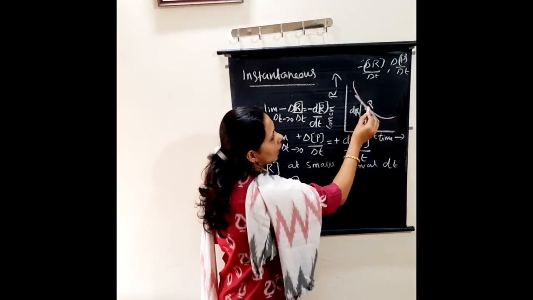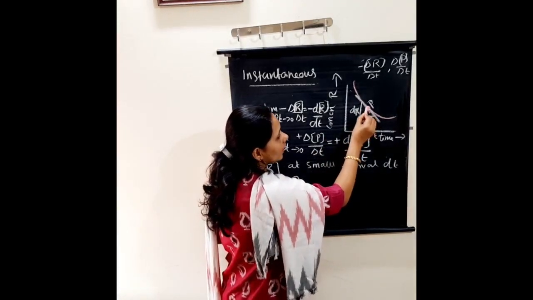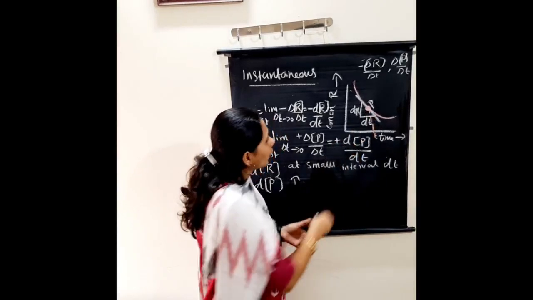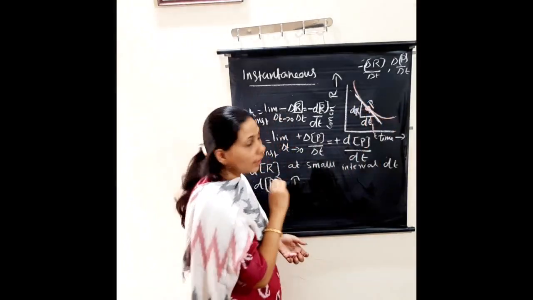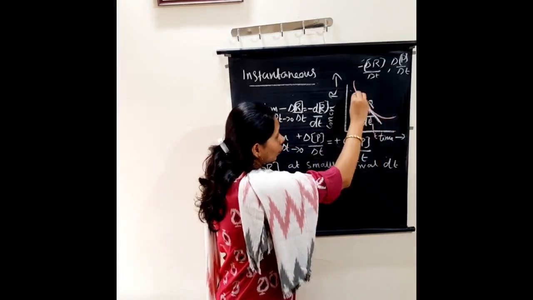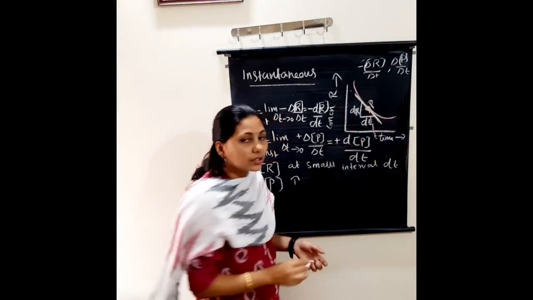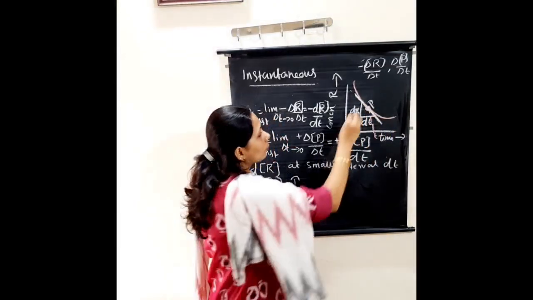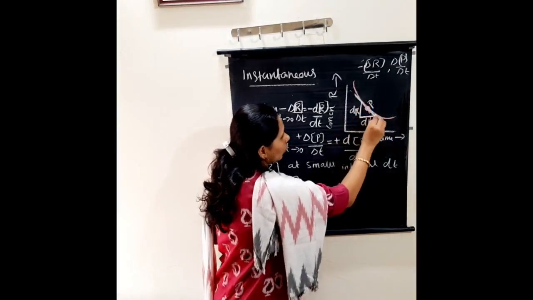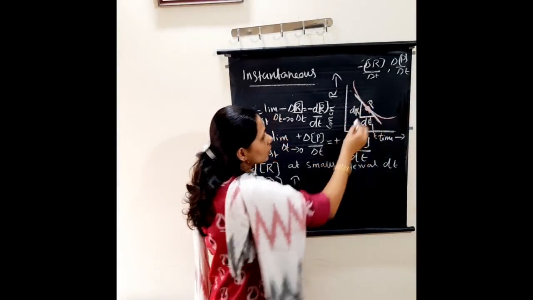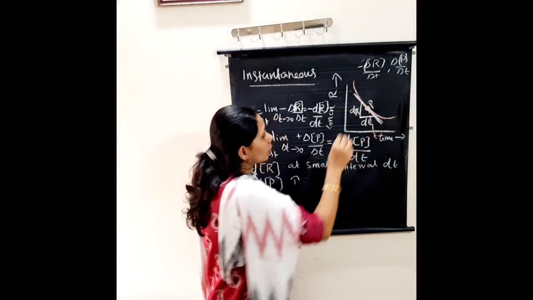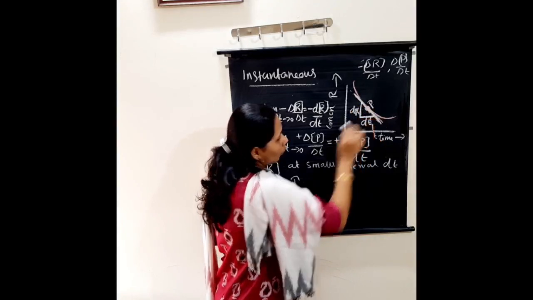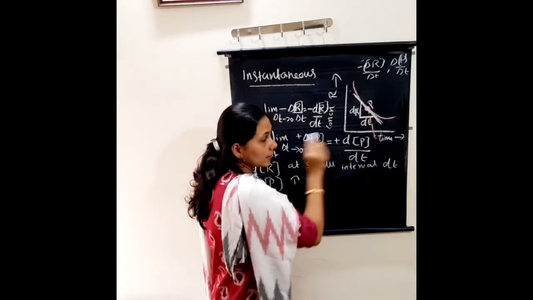So how can we calculate the instantaneous rate at this point P? We have to draw a tangent along that point, then take the slope of that tangent. So P is the point, we draw a tangent, then calculate the slope of that tangent.